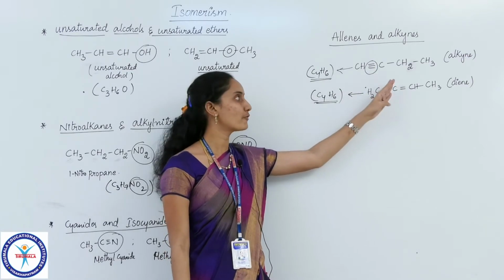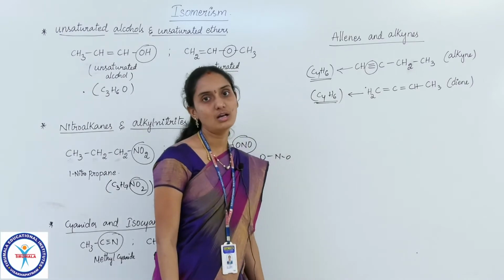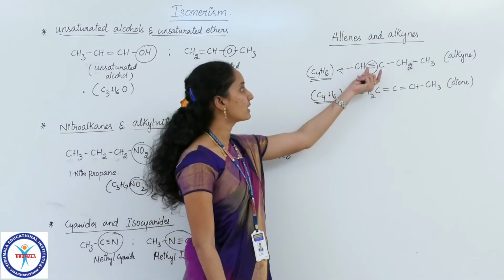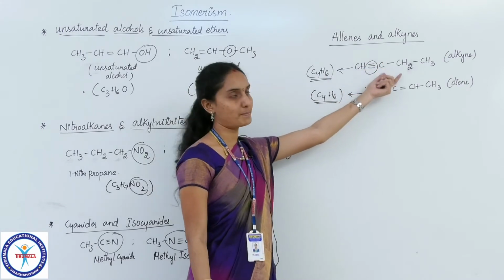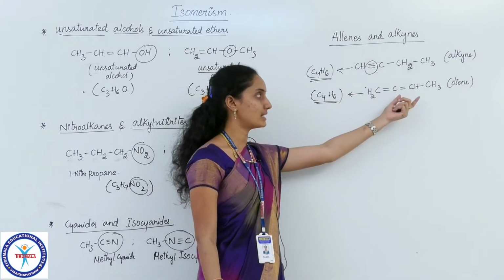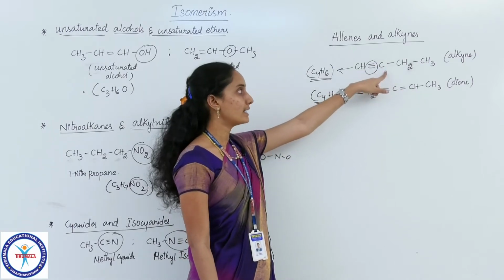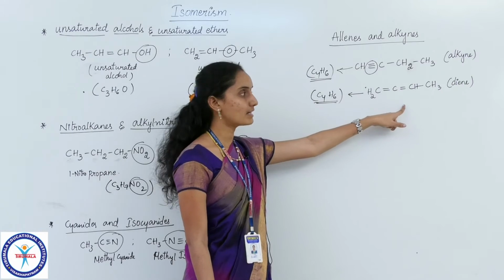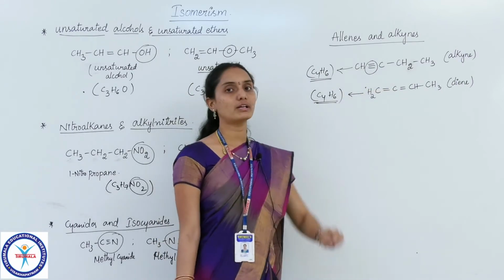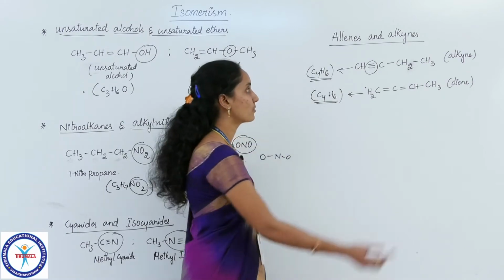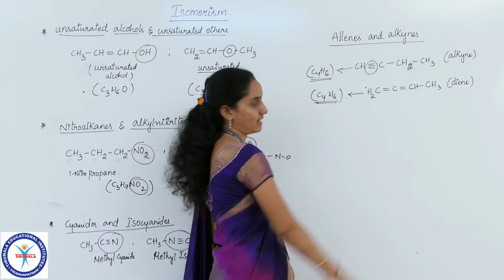You may question me, no functional group is present here. Of course, unsaturation is also a functional group. So here it is an alkyne, that is the yne group, a triple bond is present in this compound, whereas double bonds are present in this compound. So it is a yne category compound, this is an ene category compound. A difference in double or triple bond also means a difference in the functional group. So this will have different characteristics, and this will have different characteristics.